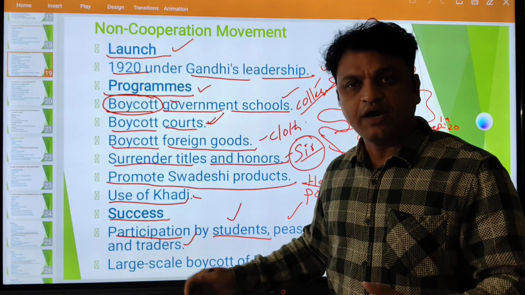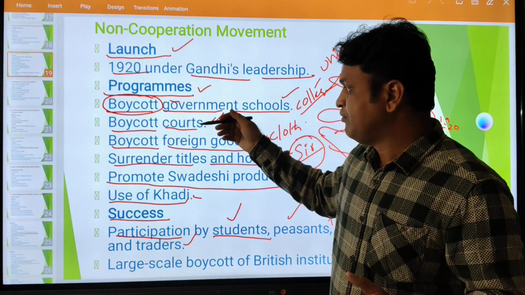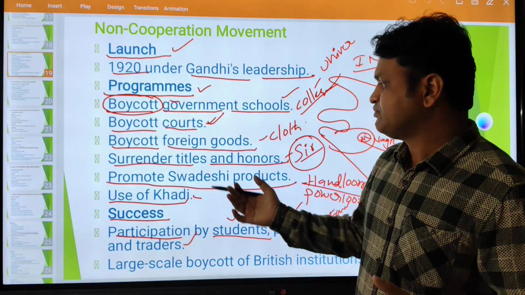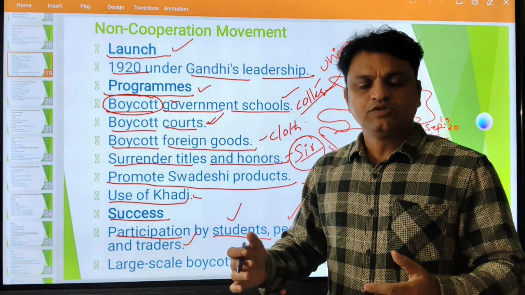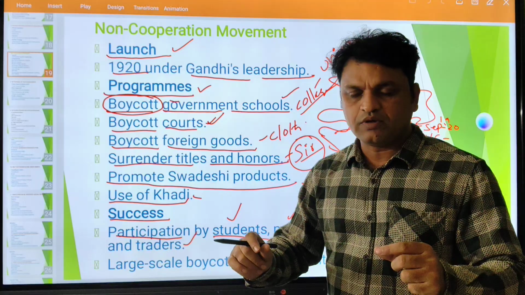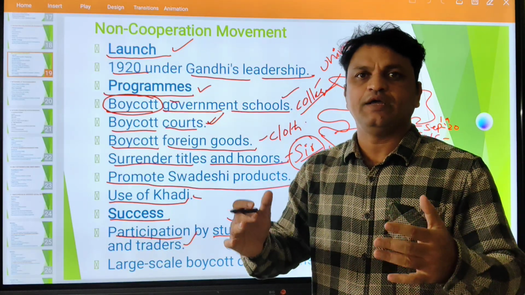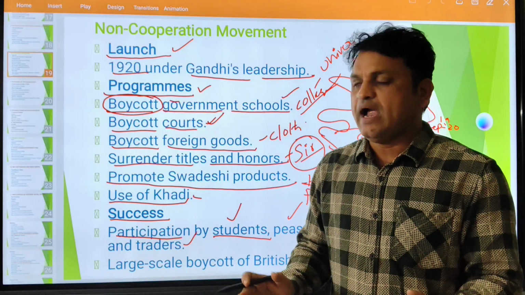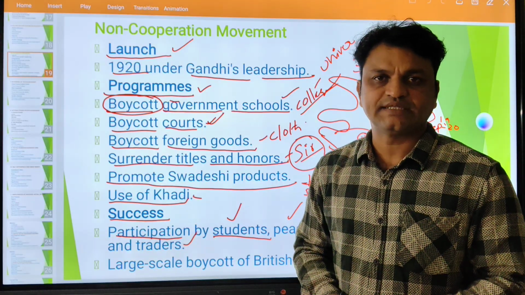And by boycotting foreign goods, boycotting British courts, surrendering titles and honors, promoting Swadeshi products and use of khadi, these gave good enthusiasm among the people and took them in a new direction, under the leadership of M.K. Gandhi, Mohandas Karamchand Gandhi.